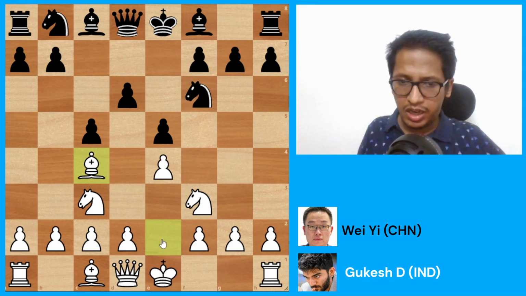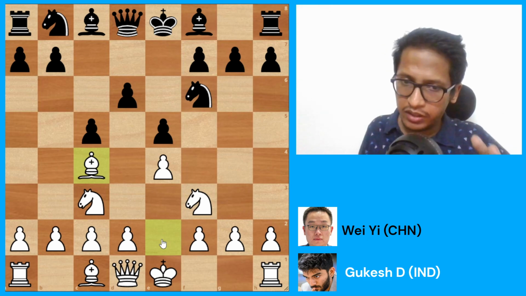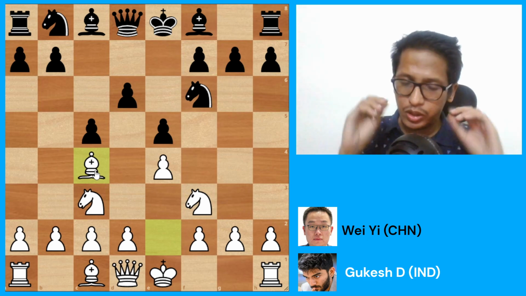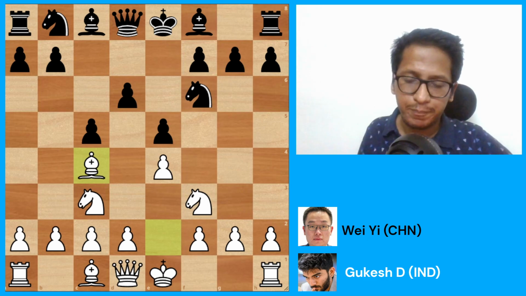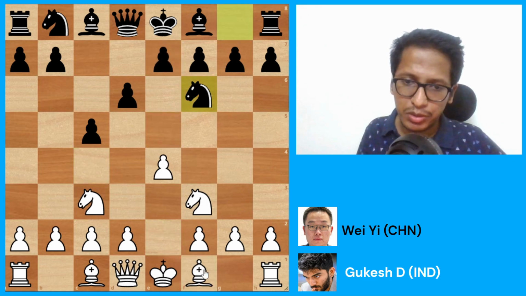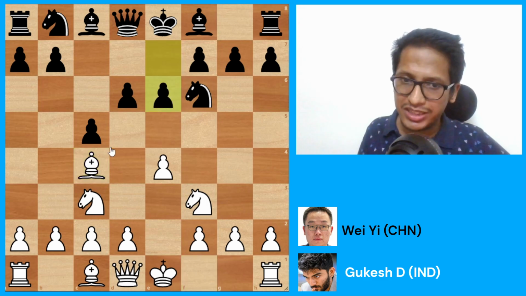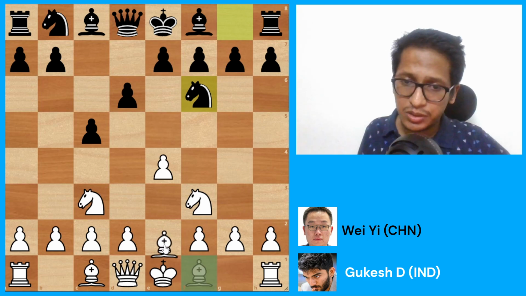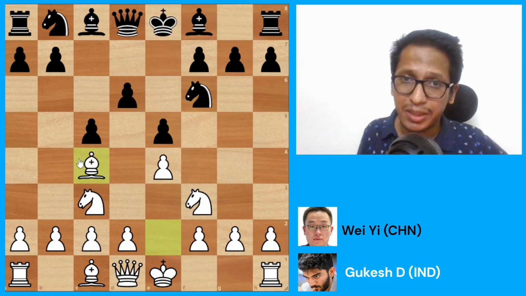By the way, if you are under 1500, please don't try this, okay? It's like you're breaking very simple opening principles. Gukesh does it because he knows when to break the opening principle. So please don't try this if you're playing with white. The main point of playing bishop e2 and then bishop c4 is, if you go bishop c4 here first, black plays e5 and kind of e6, and blunts this bishop. So that's why Gukesh first went bishop e2, and after e5 was committed here, he went bishop to c4.